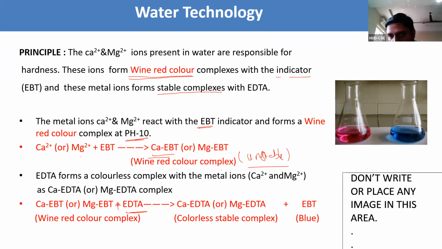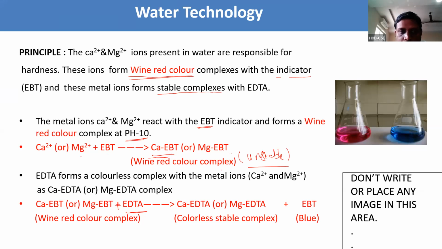In the picture it is shown. Initially the solution was a wine red complex; finally, the blue color is separated out. The metal ions like calcium and magnesium react with the EBT indicator and form a wine red complex at pH 10. Calcium EBT or magnesium EBT is the wine red, unstable complex.